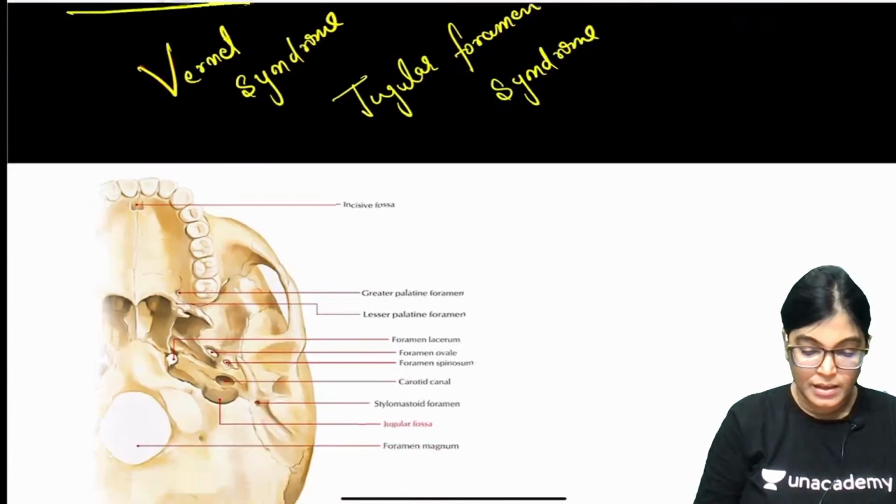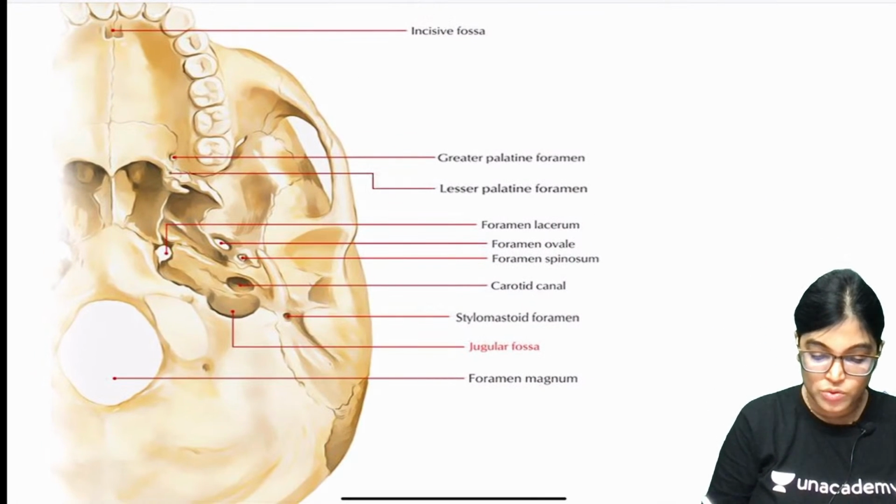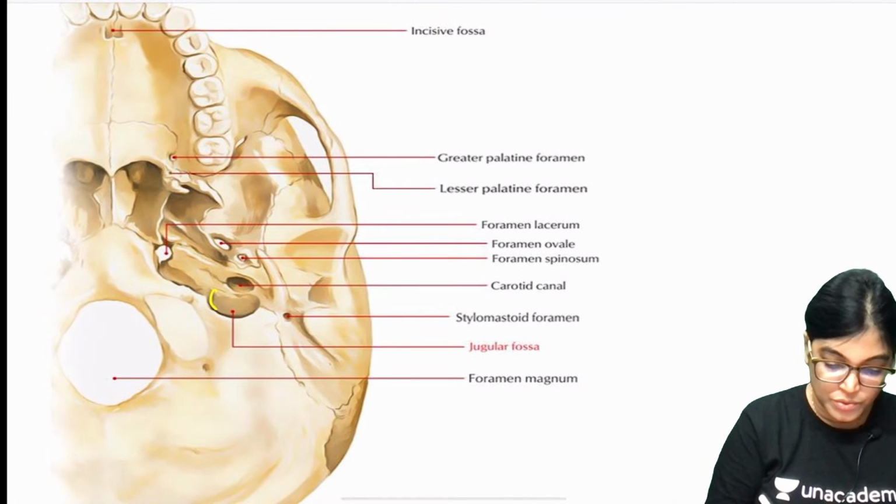Now firstly I would like to show you, this is the basal aspect of the skull which you are seeing, and I want to show you the jugular fossa here.